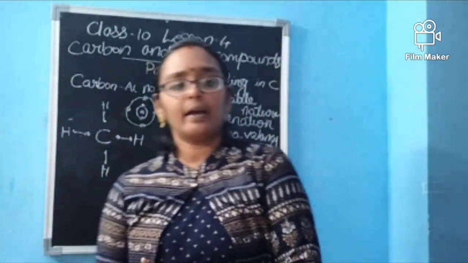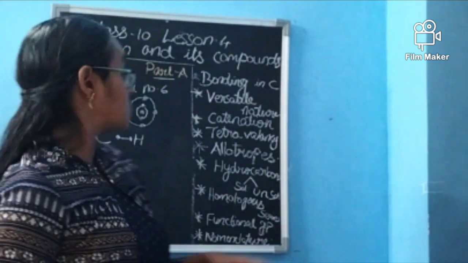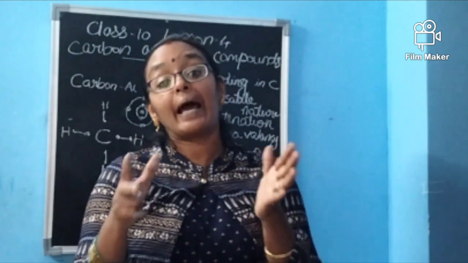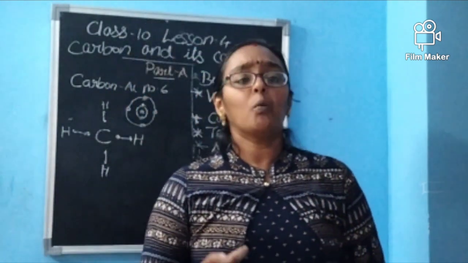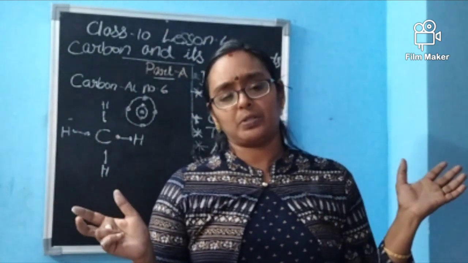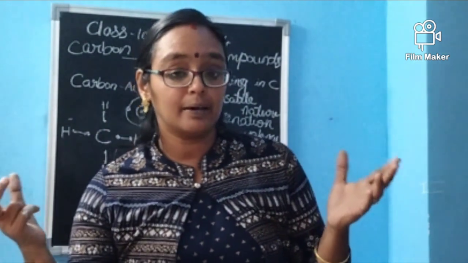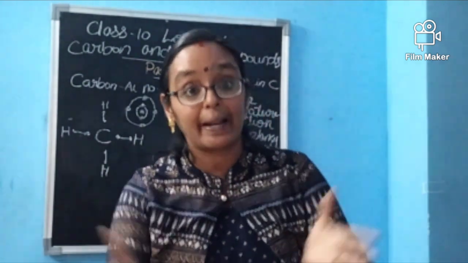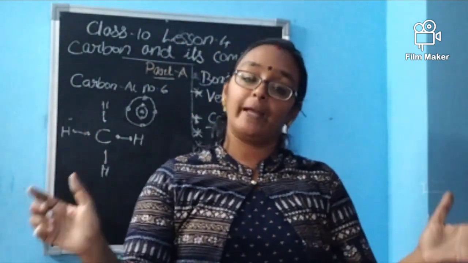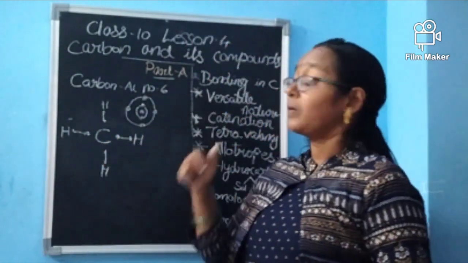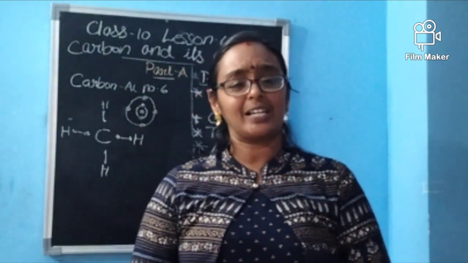Okay. Now we understood about the bonding. Now we are moving to see the versatile nature of carbon. Carbon has something special. You know, there is a branch of chemistry called organic chemistry. This organic chemistry mainly contains all the things made of carbon atoms. We are discussing the compounds formed by carbon atoms in this chemistry. That is the versatile nature. Why does carbon have that much speciality? Why is carbon so versatile in nature?